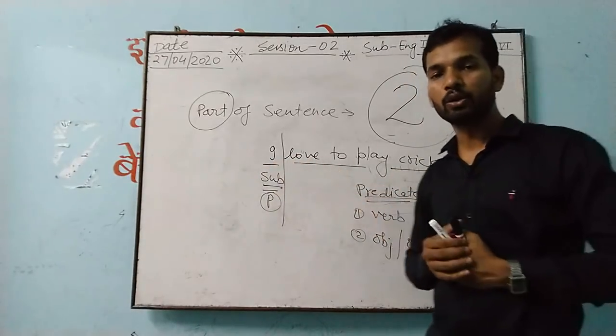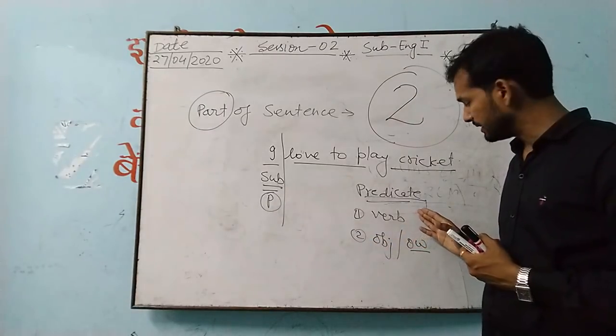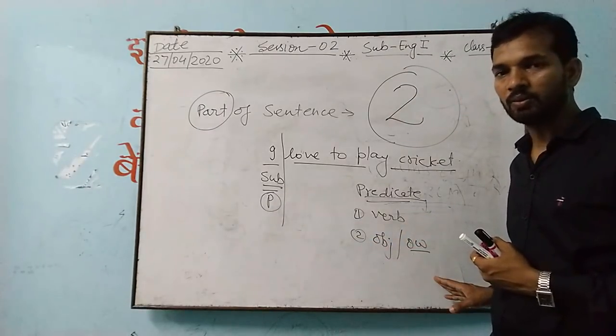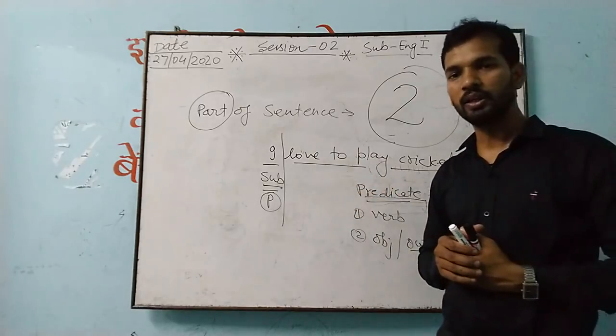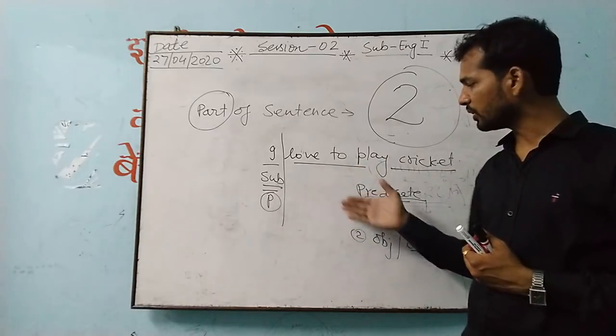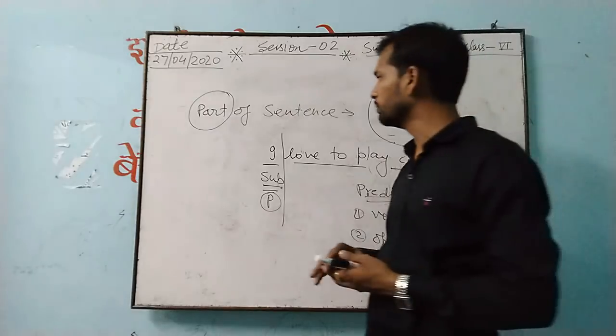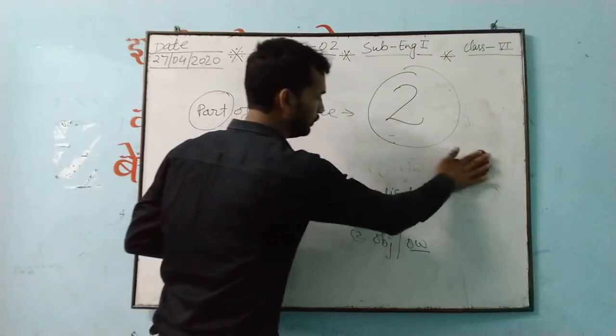So predicate you can also write on. When you write the predicate, you have to write the verb and object or other words. Okay, you will do it like that. So this is only a part of a sentence, and here we'll come to know the subject and predicate. Now after this we'll move to the important point, and that is lesson number 1.2.